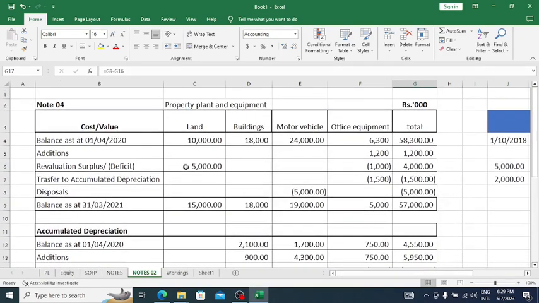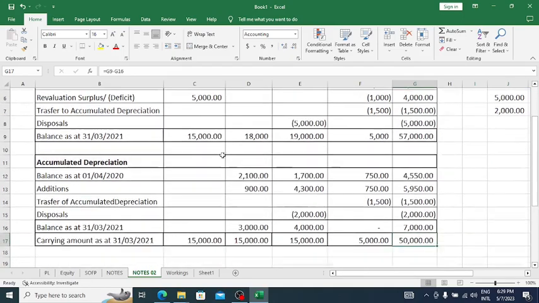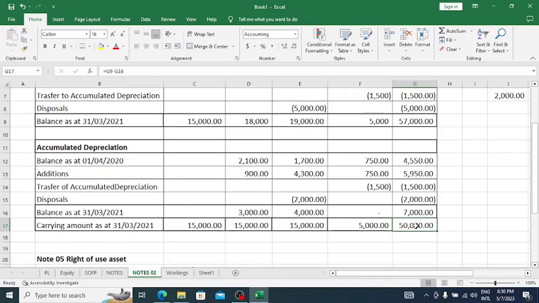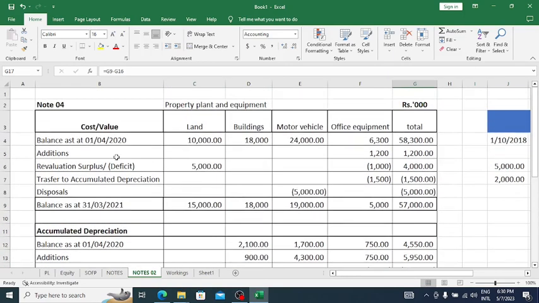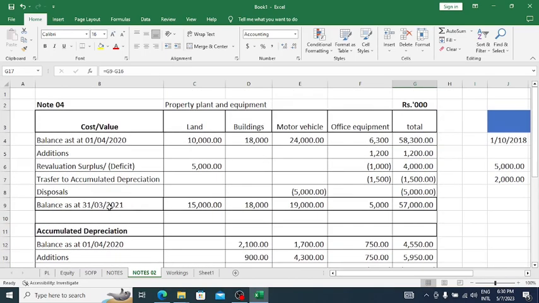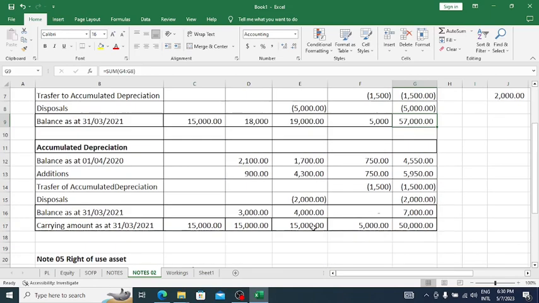Now you see the note for property, plant and equipment. Here you can see the carrying value of property, plant and equipment is 50,000. Now you know how we can get this amount: the total cost is 57,000 and the total accumulated depreciation is 7,000.